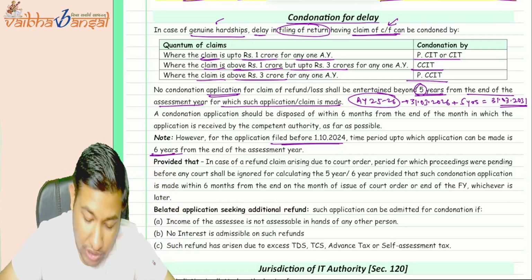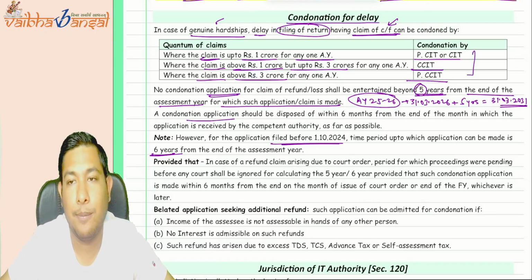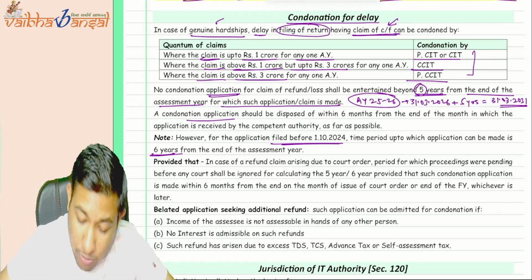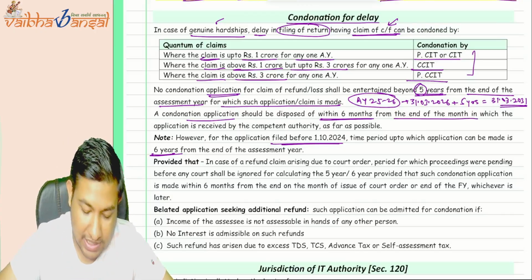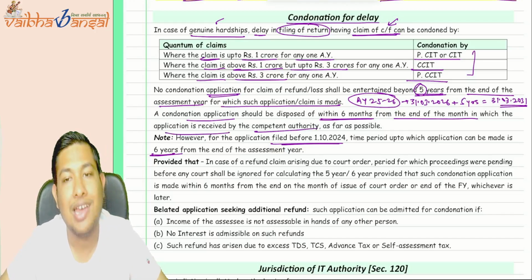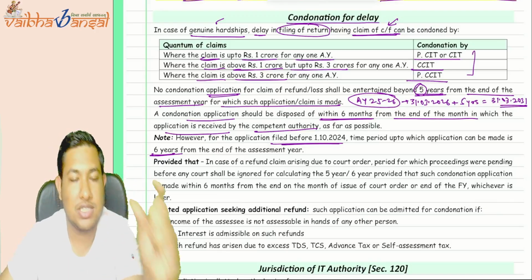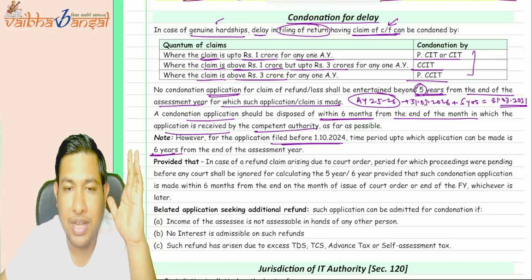Now, the condonation request that is received by the CBDT or by these authorities, the Principal Commissioner, Commissioner, or the Chief Commissioner, should be disposed of within 6 months from the end of the month in which the application is received by the competent authority. Whenever they receive the application, from the end of that month they will count the 6 months, and within the 6 months the application should be accepted by the authority.